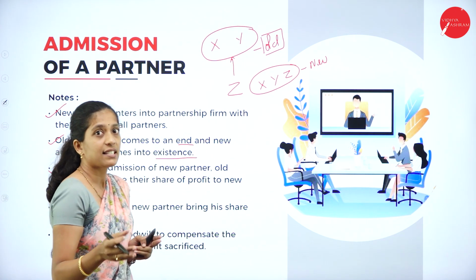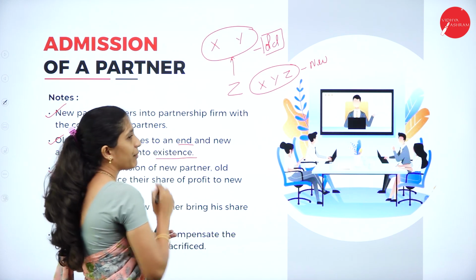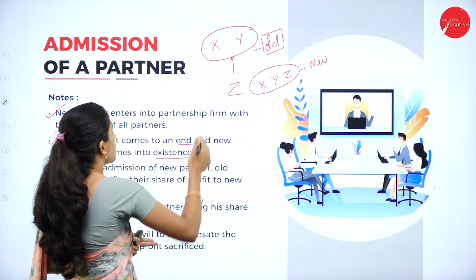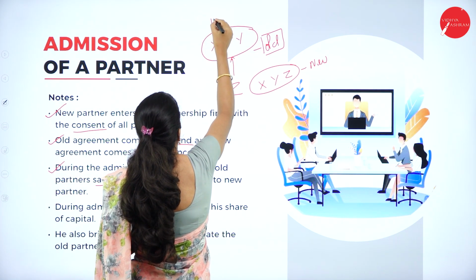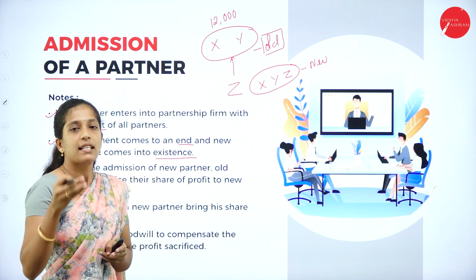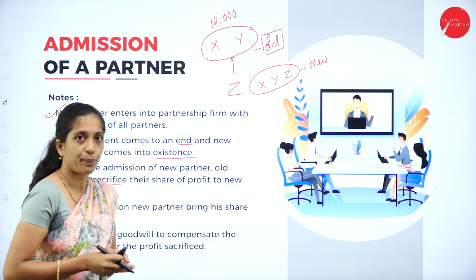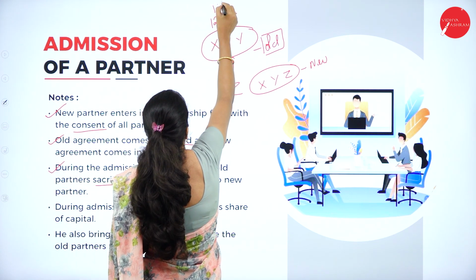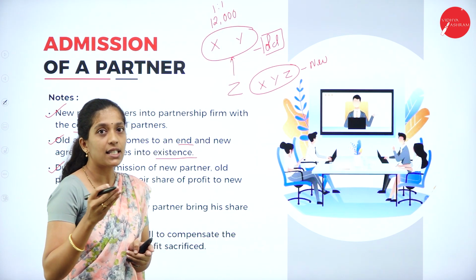Now, if we take the same example, X and Y were partners and Z wants to enter the partnership firm. Suppose X and Y were earning a profit of rupees 12,000, and they were sharing their profit and loss in the ratio 1:1. That is equal partners.